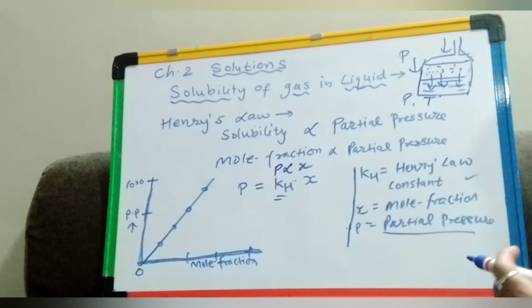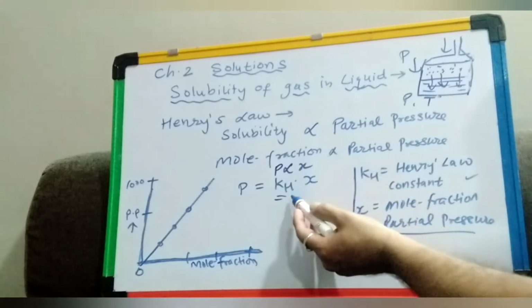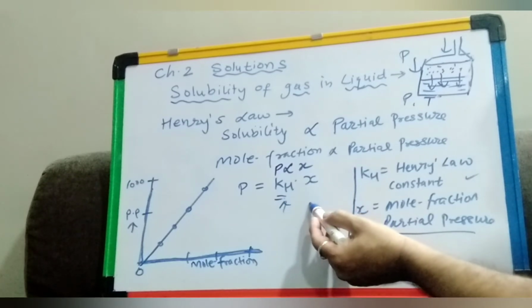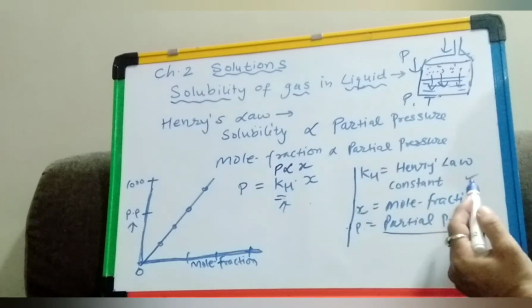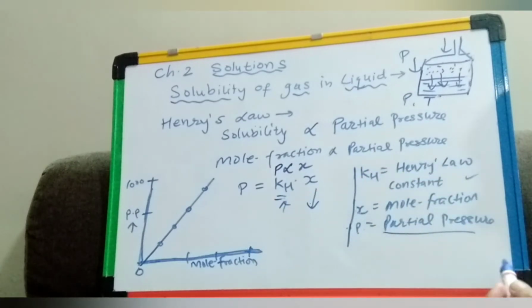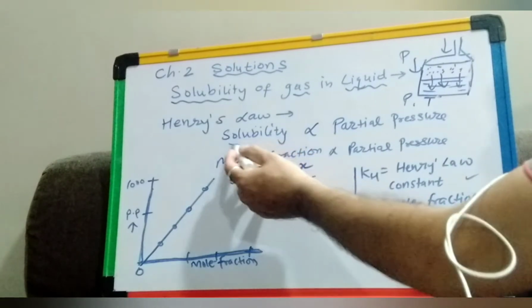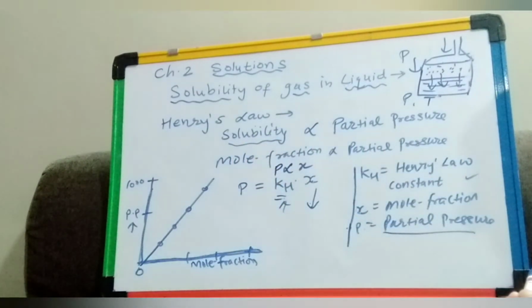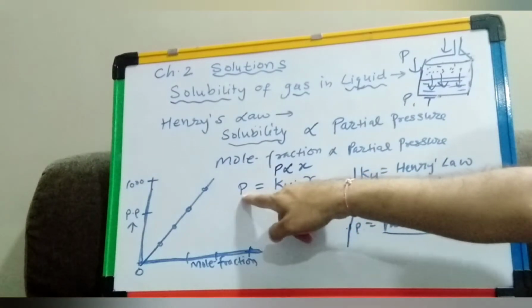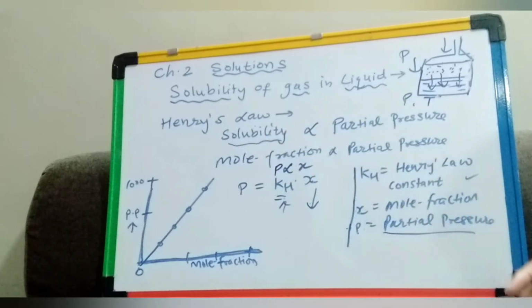If the value of KH increases, then what will happen? At a given pressure, the solubility will be lower. The mole fraction will be lower, because the mole fraction here represents solubility. So if this value increases, then, to keep the equation equal with the pressure constant, the mole fraction must decrease. So this KH value is different for different gases, and it depends on the nature of the gas.